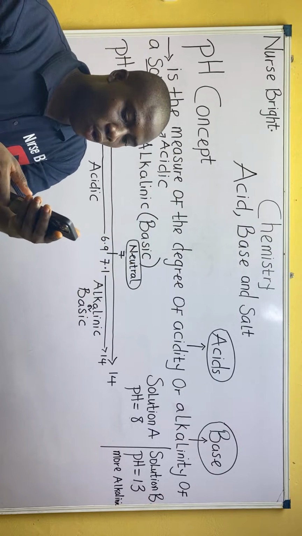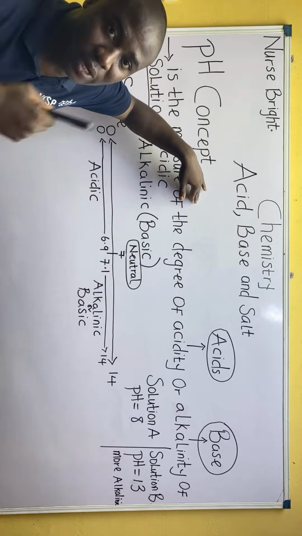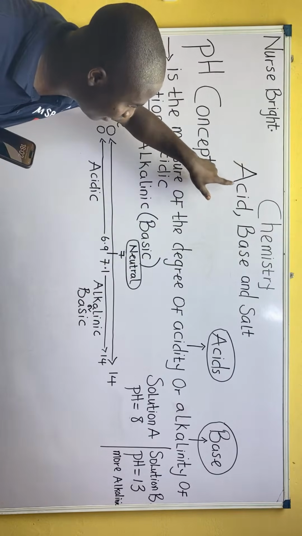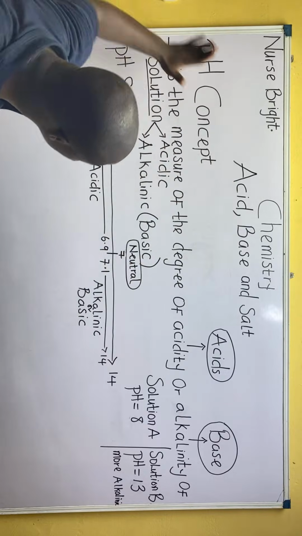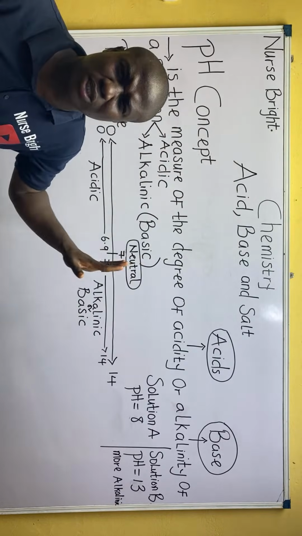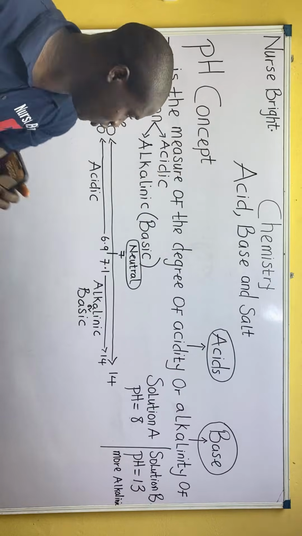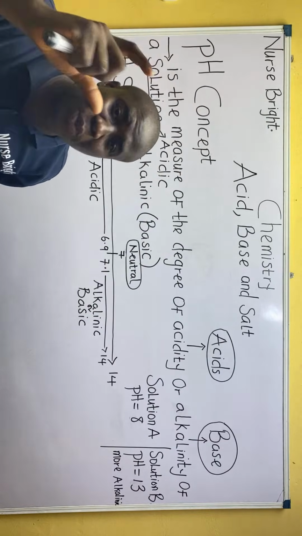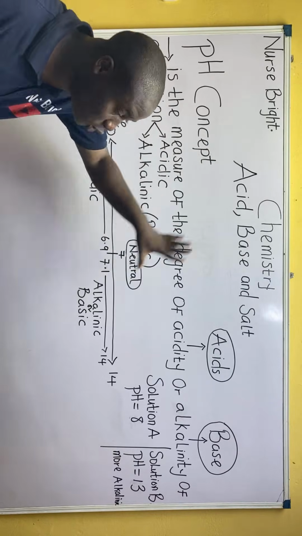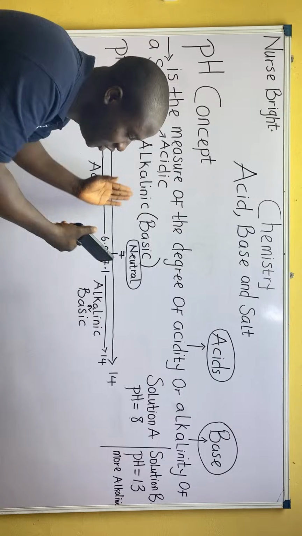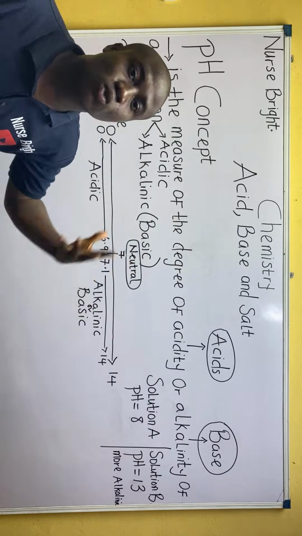Because we have learned all these already, I talked about, not we, I am the one teaching. I've talked about acids, bases, and salts from the beginning till the end. This topic is calculations in general, and I've taught my students how to solve questions on this aspect of chemistry, the pH concept. So for you to learn all this step by step, the way it's being taught now, that's how it was taught in the class. Do you understand? And more questions were solved.